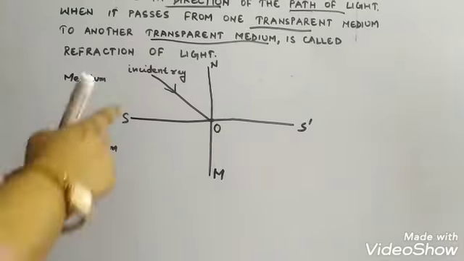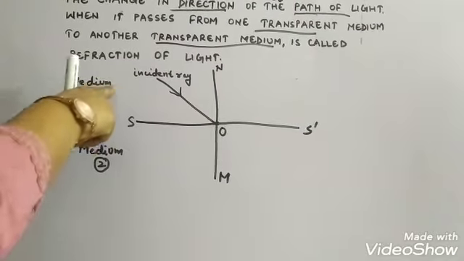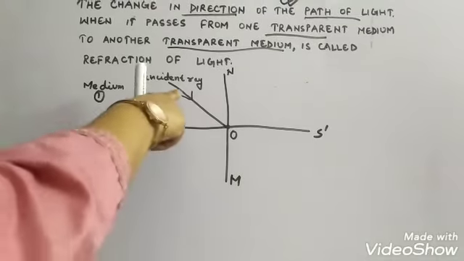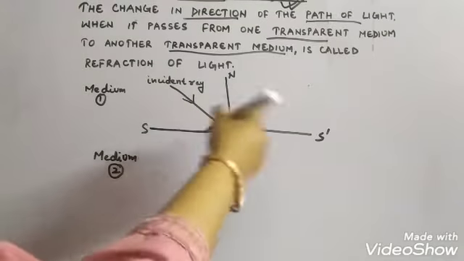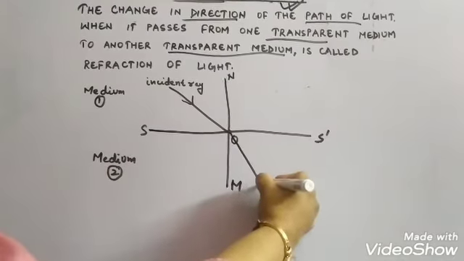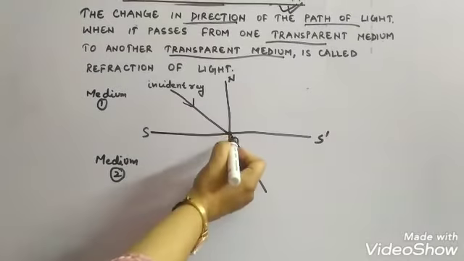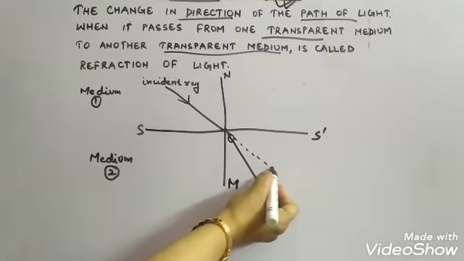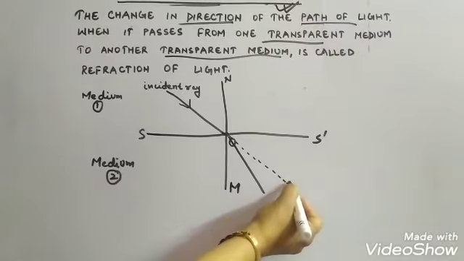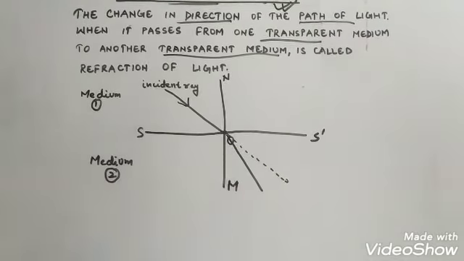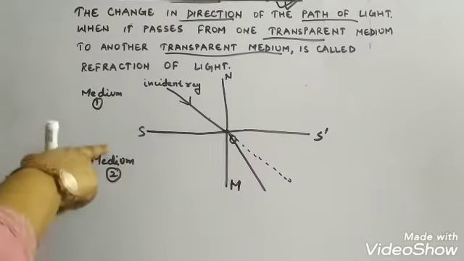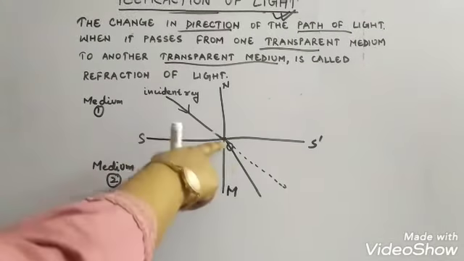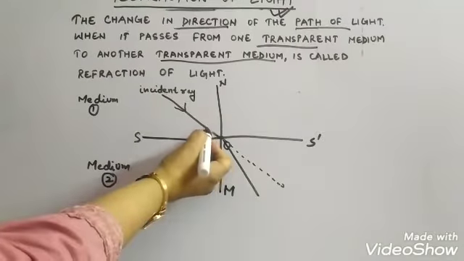Now what happens when light travels from this medium 1 to the other medium 2? The direction of light changes. If there is no change in medium, the path of light should have been like this. But because there is a change in medium, the ray of light changes its direction of path.